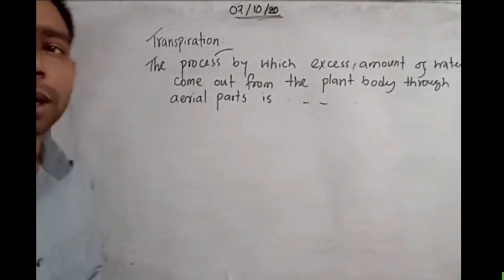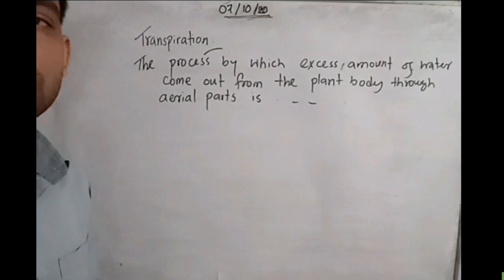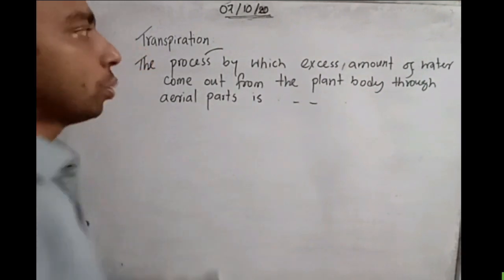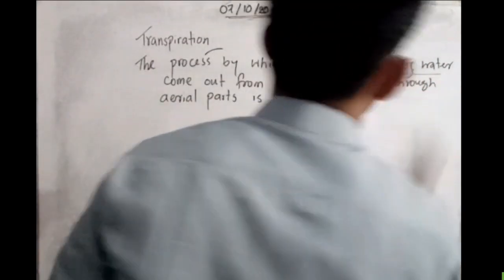This is the common terminology about transpiration. But two things are important. I need to make sure of one: excess amount of water.